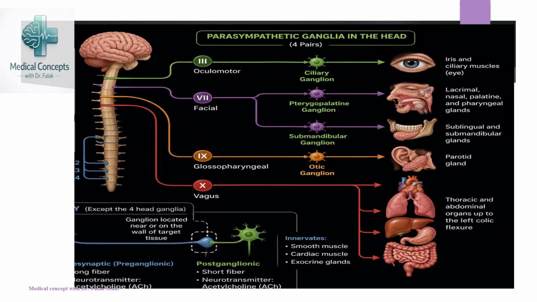Regarding parasympathetic ganglia in the head, there are four pairs. First is the ciliary ganglion that supplies the iris and the ciliary muscles. Then we have the pterygopalatine ganglia that supply the lacrimal gland, the nasal, the palatine and other pharyngeal glands. Then we have the submandibular ganglia that supply the sublingual and the submandibular glands. Otic ganglia supply the parotid gland. While for the abdomen we don't have such specified ganglia, but they are all terminal ganglia that are present at the surface of the thoracic or other abdominal organs, right?